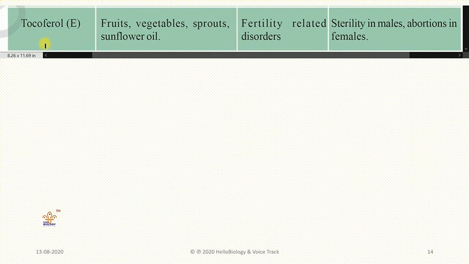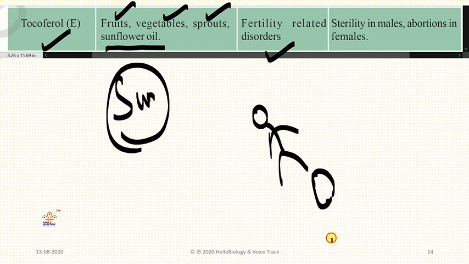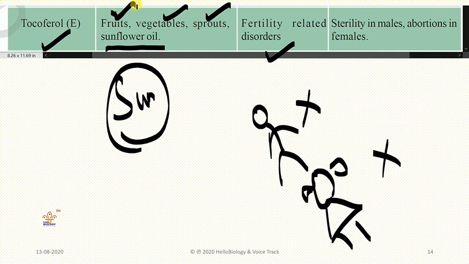Next vitamin E is tocopherol. Tocopherol is most important here. Fruits, vegetables, sprouts, sunflower oil. Sunflower oil intake is most important. And fertility disorders will occur. That means in the future one cannot become a father and one cannot become a mother. So to avoid that kind of thing in future, you need to take fruits, vegetables, sprouts, and sunflower oil, which is rich in tocopherol, so that mothers will add sunflower oil in the food or curries.